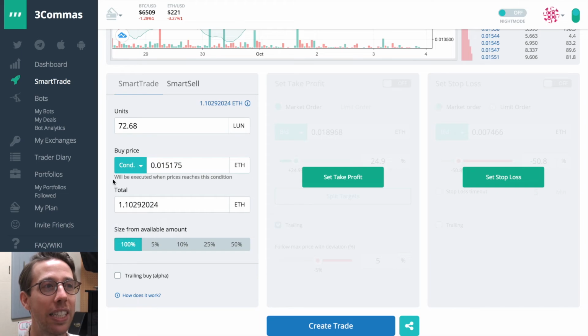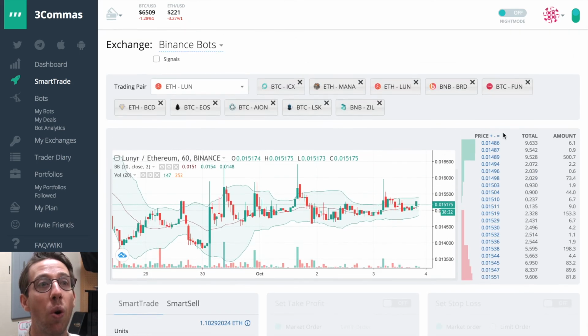The last one is probably one of my favorites. I really like conditional orders. Note that we have some text right here that pops up. Will be executed when prices reach this condition. This is a sneaky trick, and you're going to want to use this if you like hiding in the order book. What I mean by that is placing a bid order, an ask order, a last, or a limit order will automatically put me on this order book.